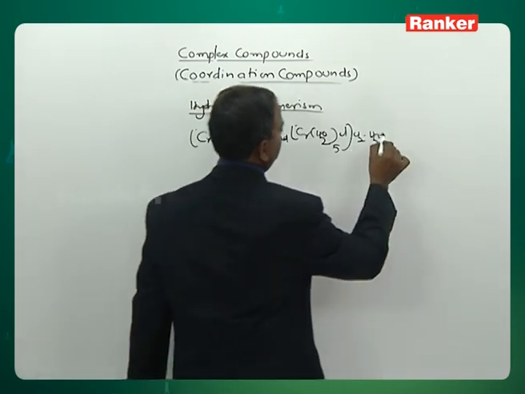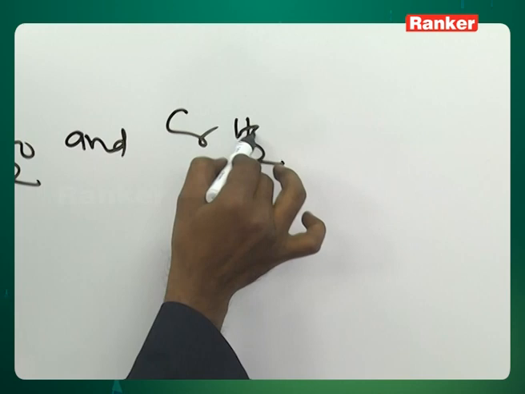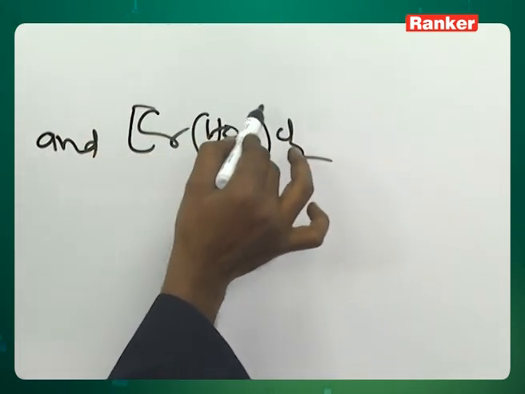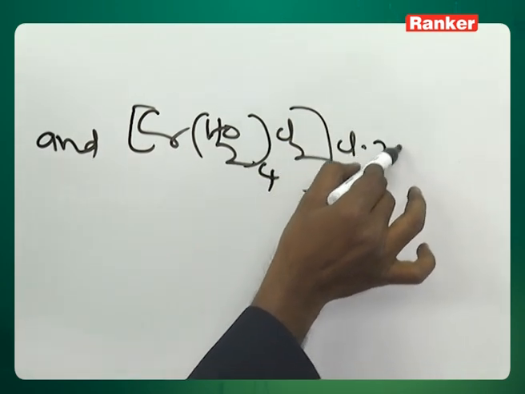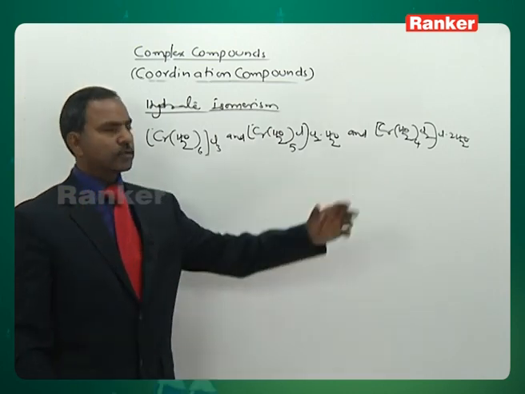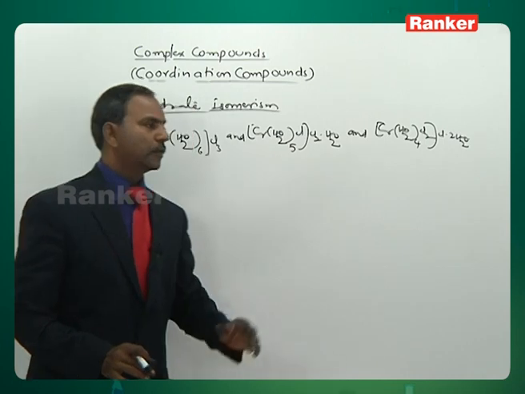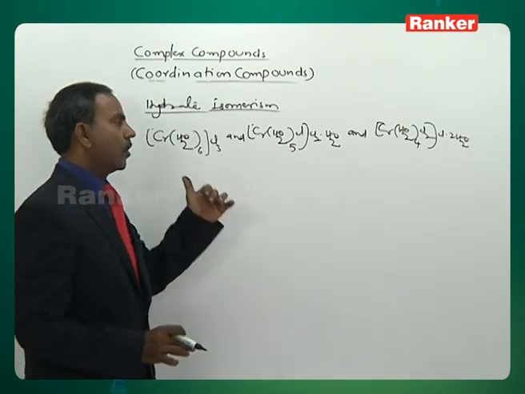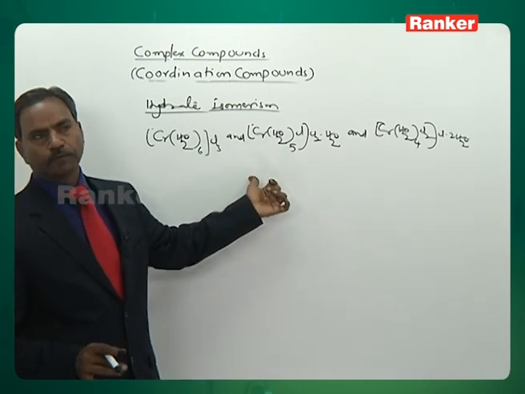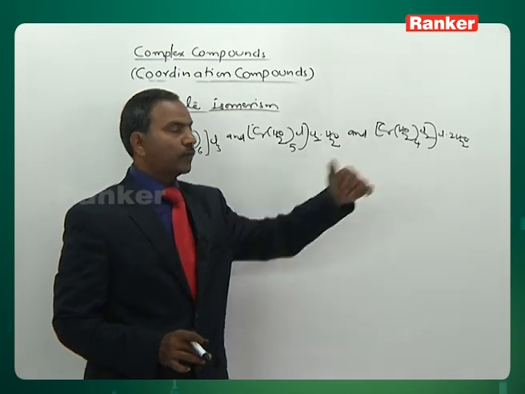Next, one more: [Cr(H2O)4Cl2]Cl·2H2O. Look here, the complex compounds have the same chemical formula. The chemical formula is the same for all of these, but they differ in the number of water molecules within the coordinate sphere and outer sphere. In the coordinate sphere, the first has 6, the second has 5, the third has 4.